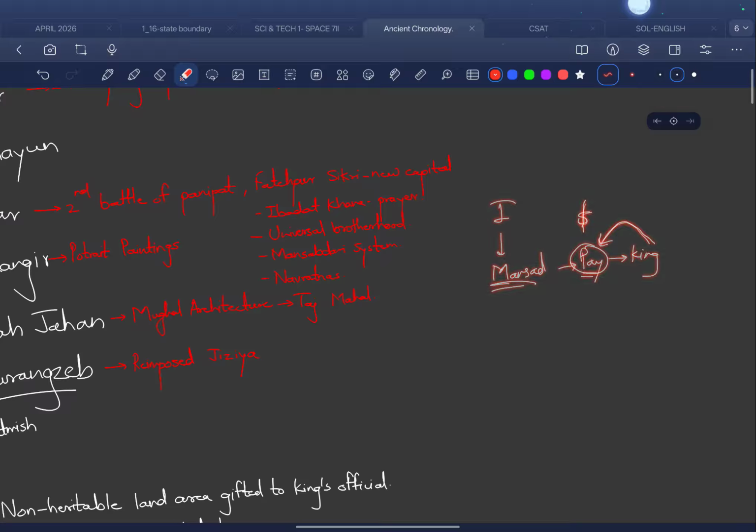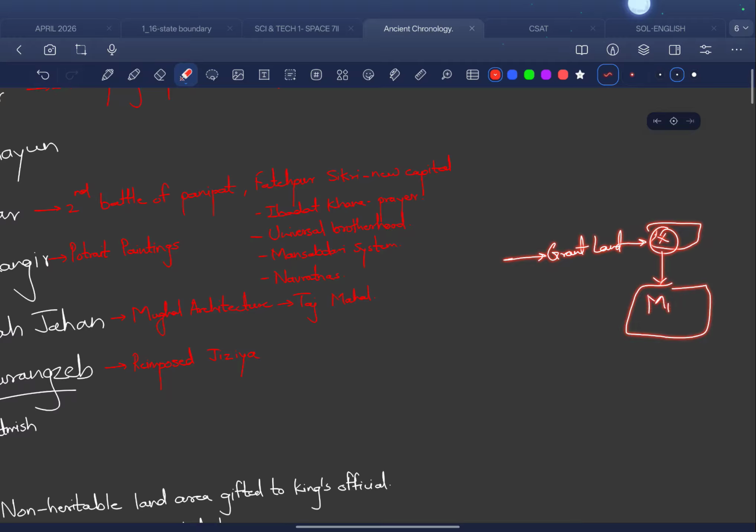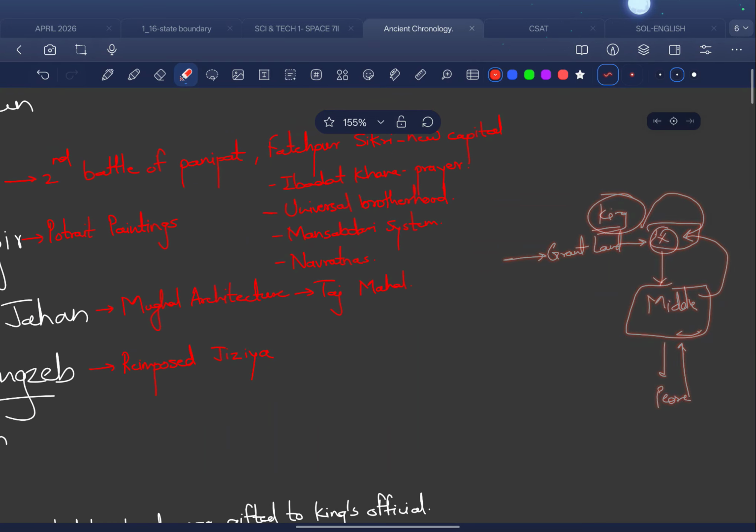So what he used to do is grant land to these people. Suppose he is X, then X gives it to a middleman. These middlemen then give it to the peasants. These peasants work for the middleman. They collect this money, then transfer it to X, and then X transfers this to the king as a token. So this was regarding the Mansabdari system.